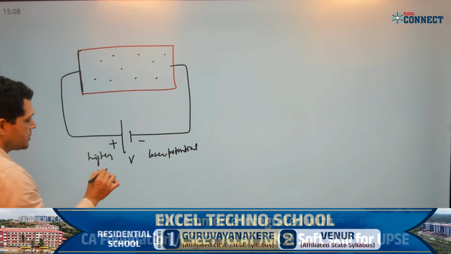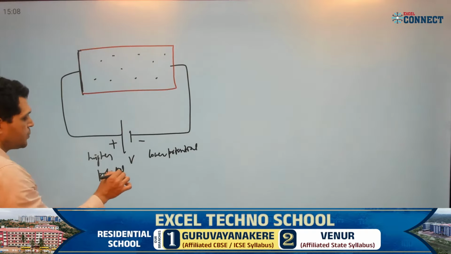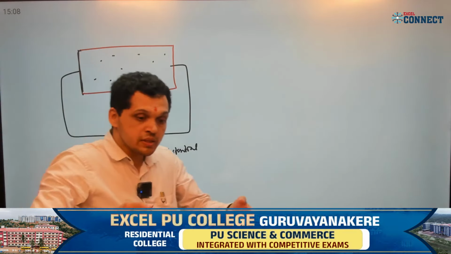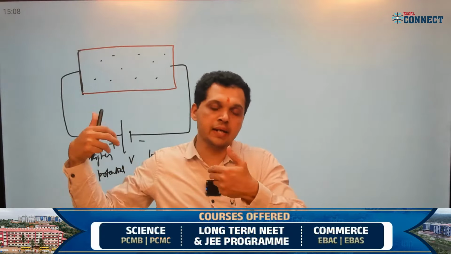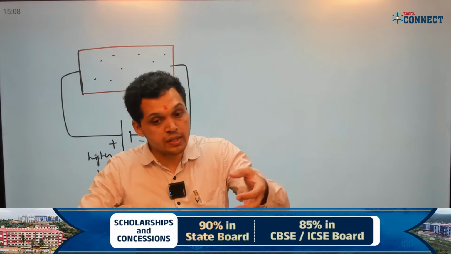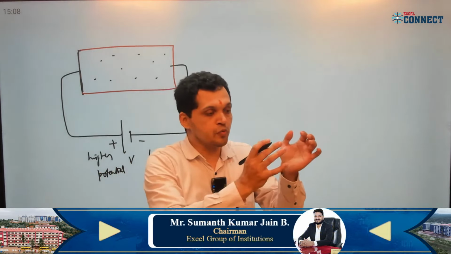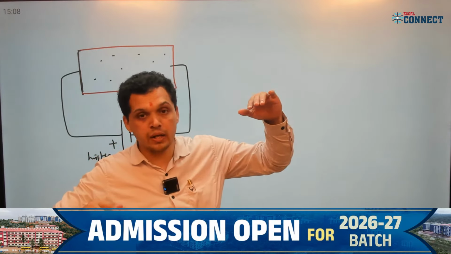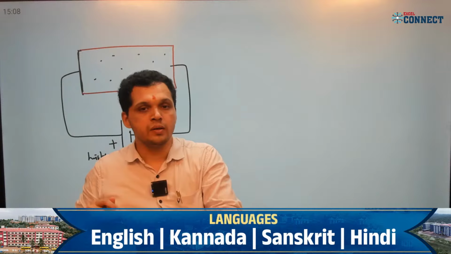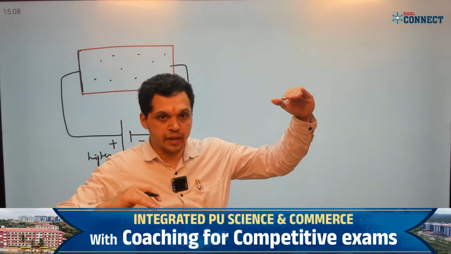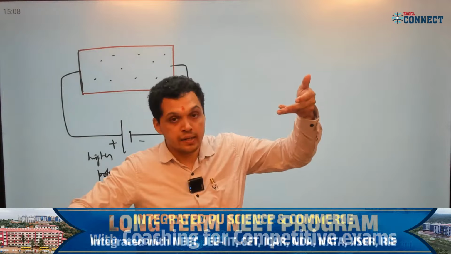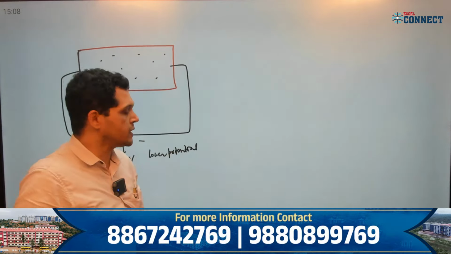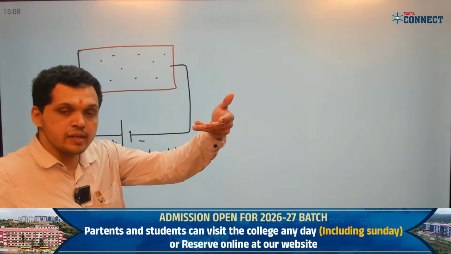Water current and electric current are similar. When does water flow from one place to another? If there is a height difference, from higher level to lower level, correct? Why does water flow from higher level to lower level? There is a gravitational force that pulls it to the lower potential side, so a level difference is required.